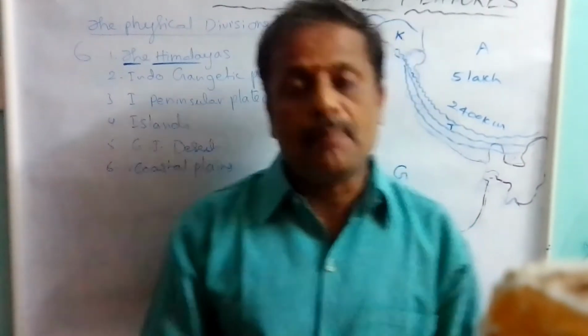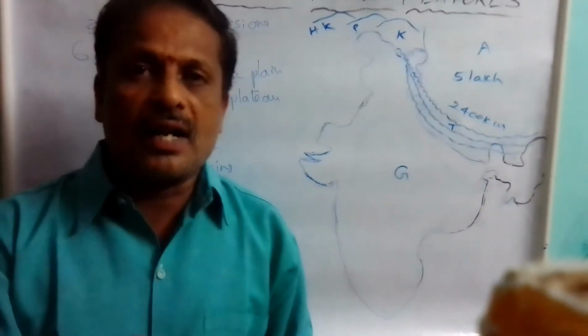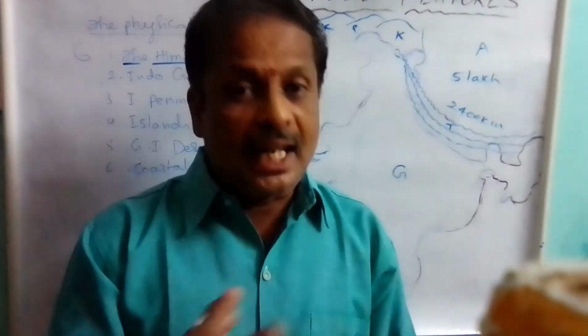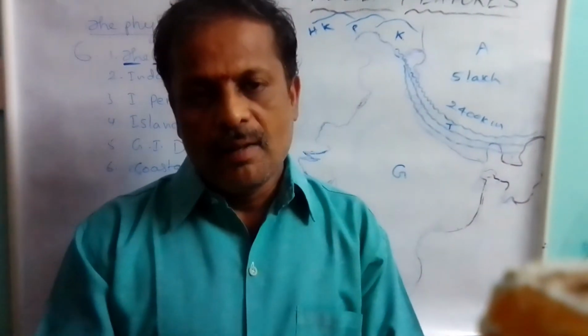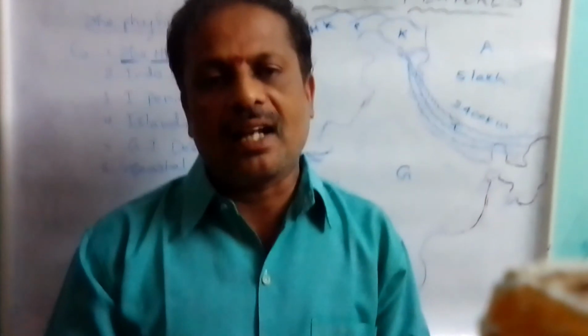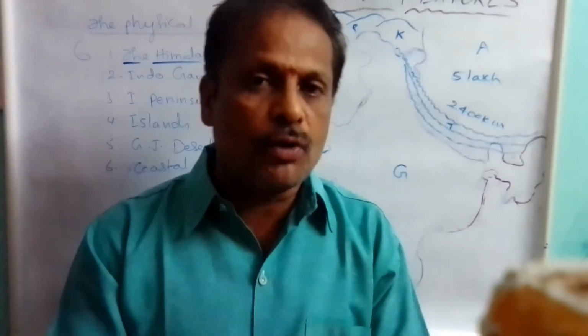So what is the name of Himalayas? Himalayas are called folded mountains, young mountains, and snow-capped mountains. And why do we call Himalayas young mountains?